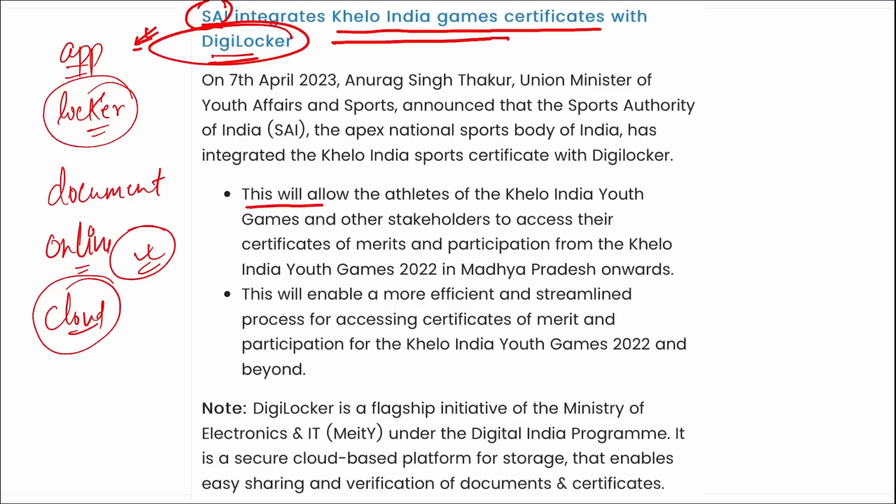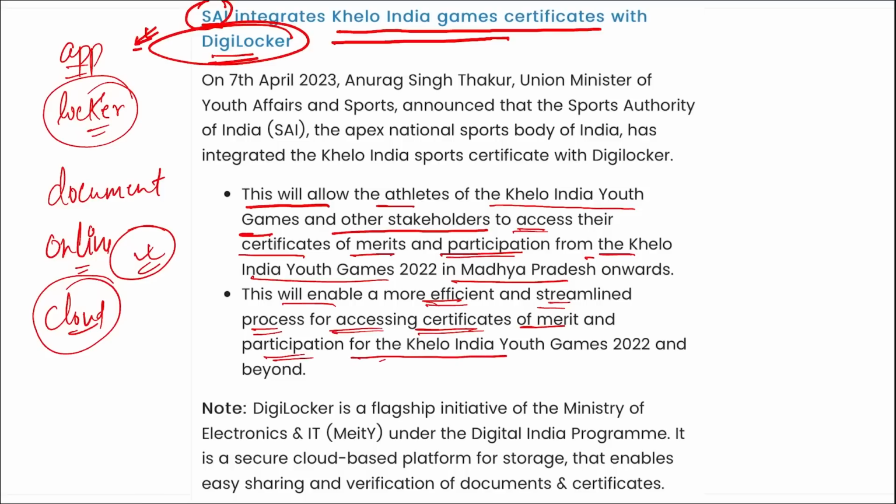Here you can see this will allow the athletes of the Khelo India Youth Games and other stakeholders to access their certificates of merit and participation from the Khelo India Youth Games in Madhya Pradesh, and this will enable a more efficient and streamlined process for accessing certificates of merit and participation for the Khelo India Youth Games 2022 and beyond.